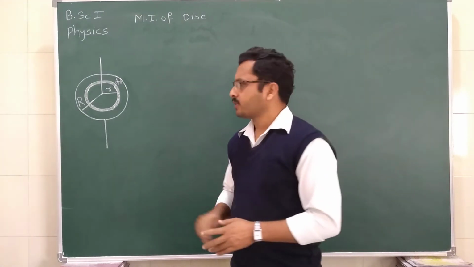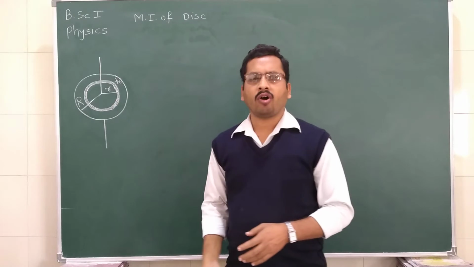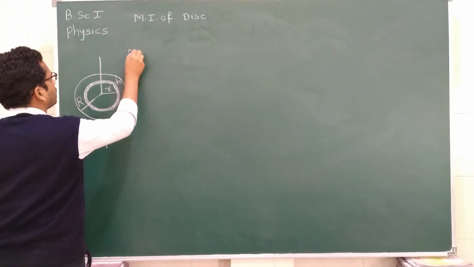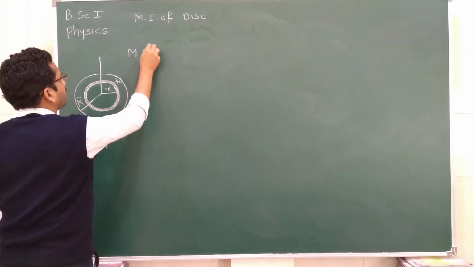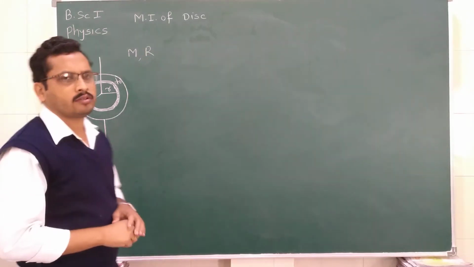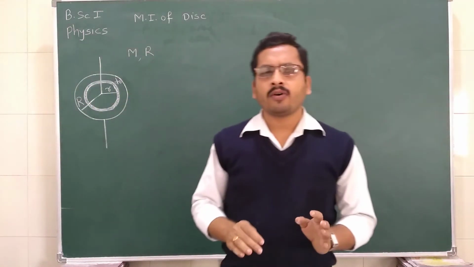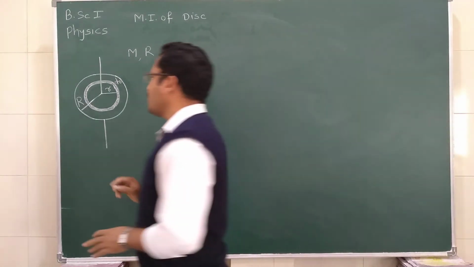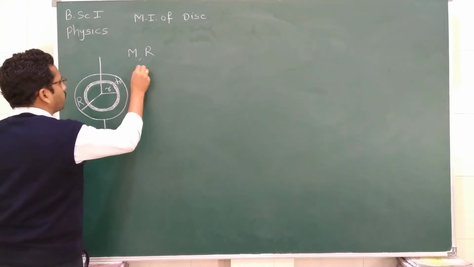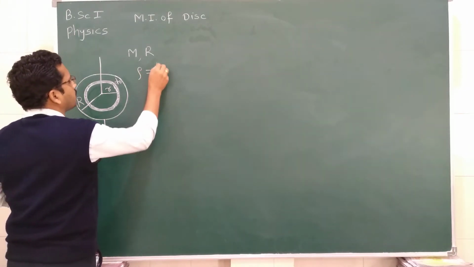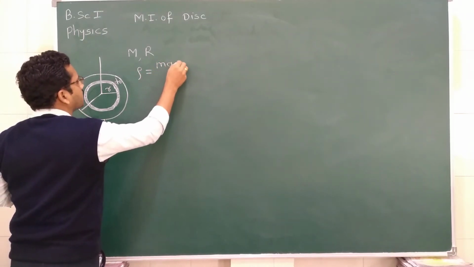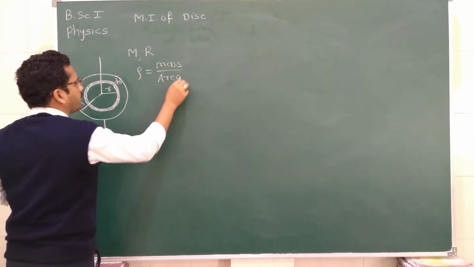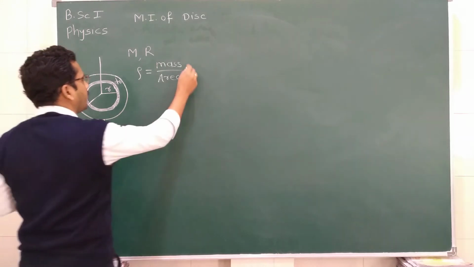So for that, consider a disk of mass capital M and radius capital R. Now we define a term which is nothing but the linear density, which is denoted by rho. This rho is equal to mass divided by area.